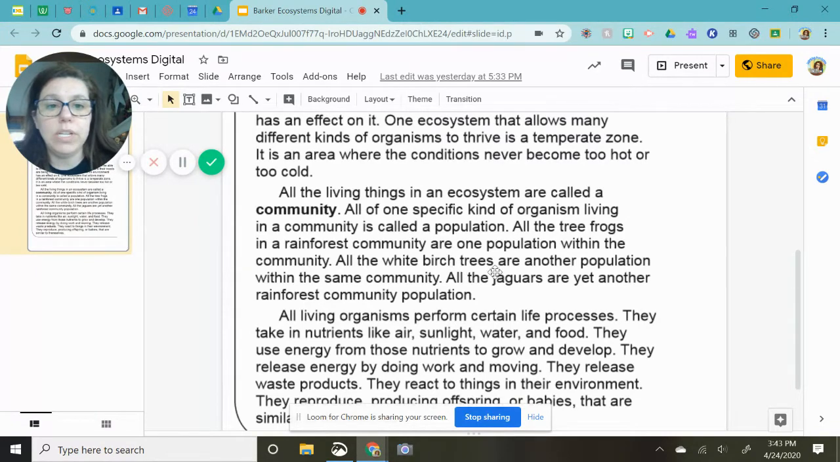All the white birch trees are another population within the same community. All the jaguars are yet another rainforest community population. So there are hundreds of thousands of populations in each community.